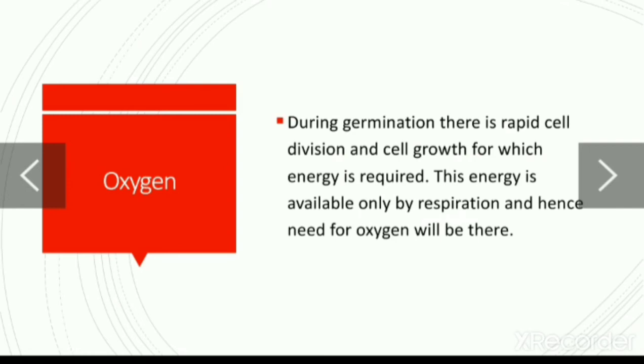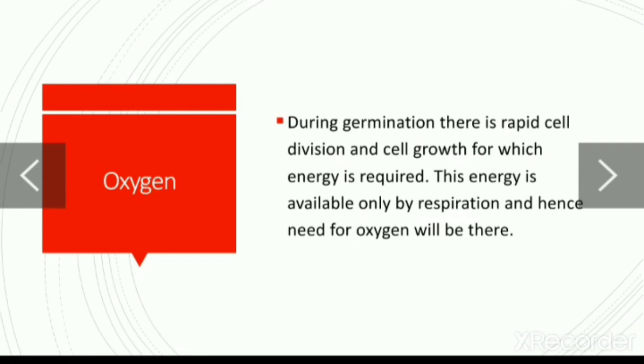And how are they getting this energy? They are getting this energy by the process of respiration. Respiration is the oxidation of food, and with the help of respiration they use oxygen, and that oxygen is used by the seed to germinate.